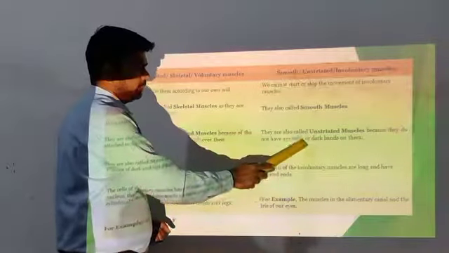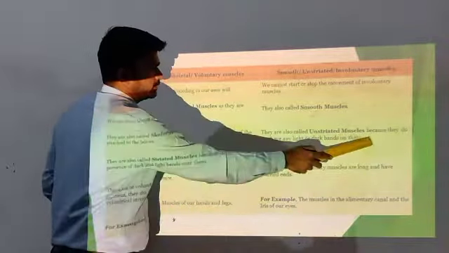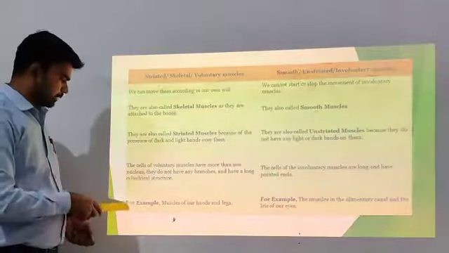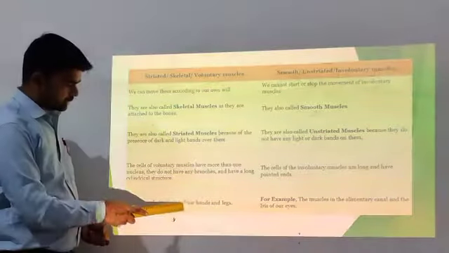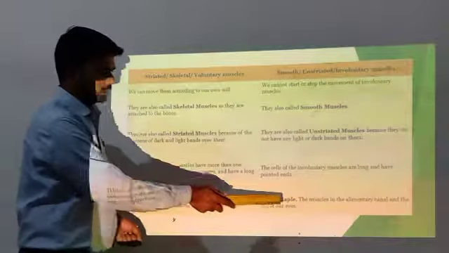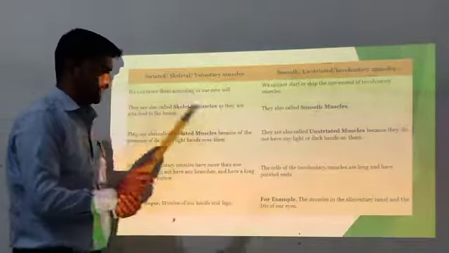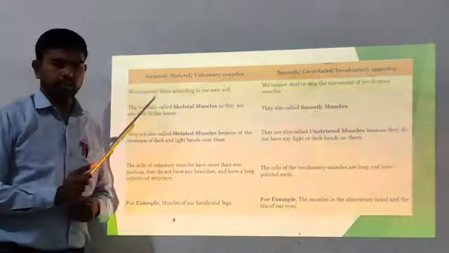Smooth muscles are also called unstriated muscles because they do not have any light or dark bands on them. For example, skeletal muscles are the muscles of our hands and legs. For example, smooth muscles are the muscles of the alimentary canal and the iris of our eyes.